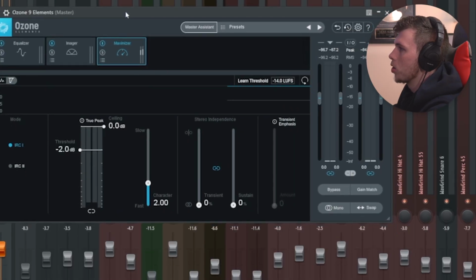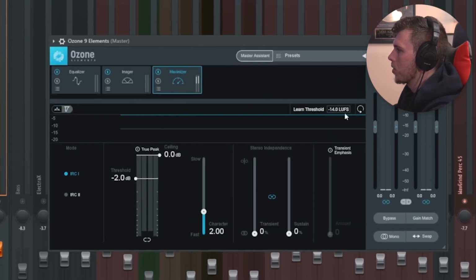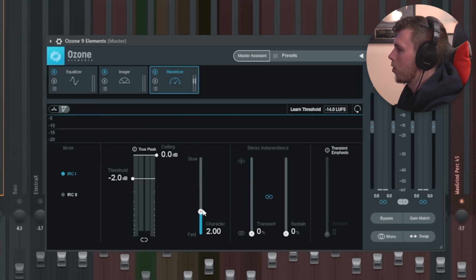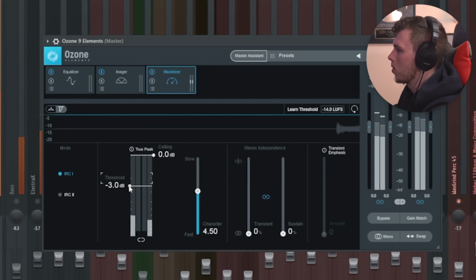I'm going to open up Isotope Ozone 9. I'm going to go into the maximizer. The LUFS are set at -14. I'm going to lower the threshold, and I'm going to change the character to slow.